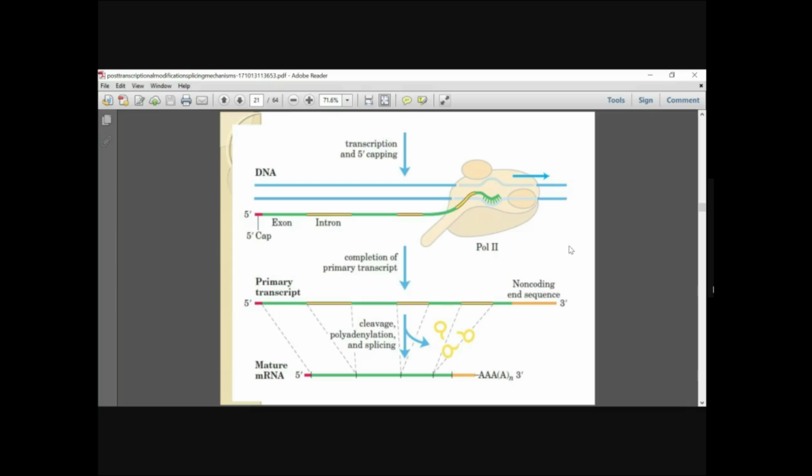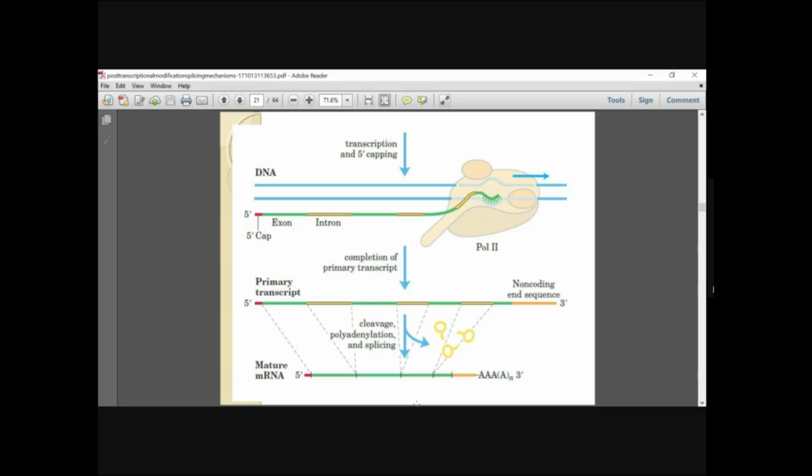Then capping takes place. Once the capping happens, certain methyl groups are added. Okay, the reactions that cap the 5' end of each RNA molecule are synthesized by the RNA polymerase II itself. So the final cap contains a 5' to 5' diphosphate linkage, mainly seen with the 7-methyl guanosine residue. So here you will have a mature mRNA which is formed. So capping is mainly the process of adding certain methyl groups.